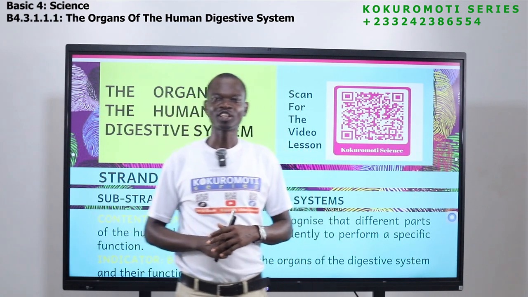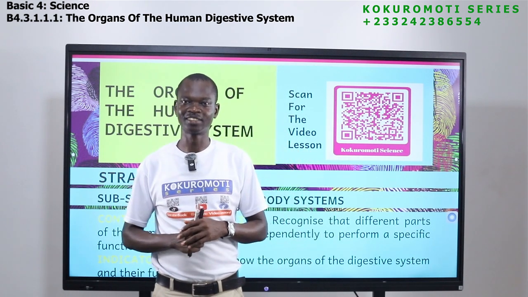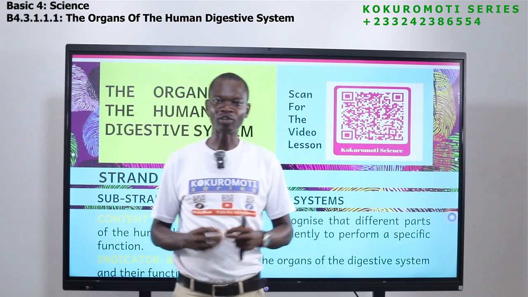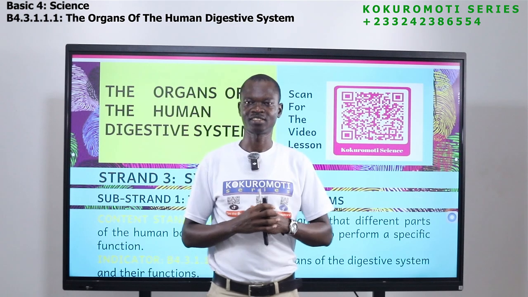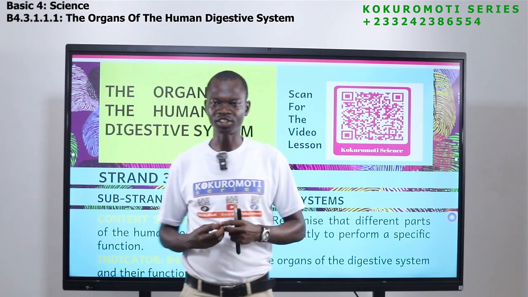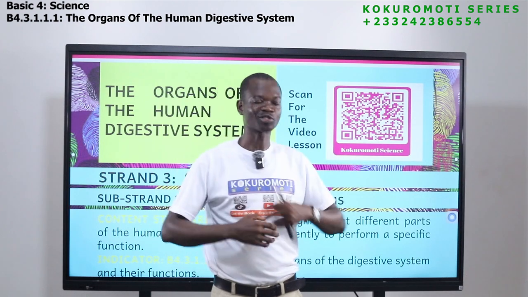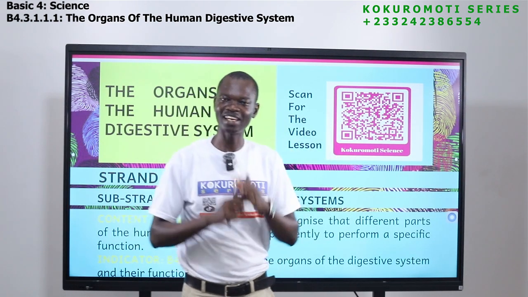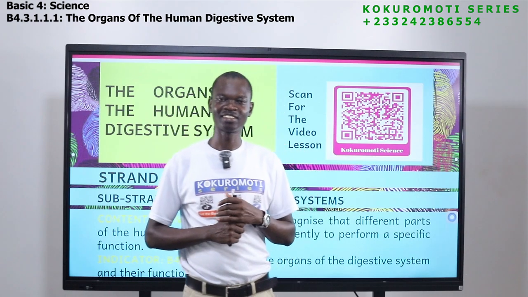You eat every day, right? You chew bones. You eat banku, fufu, rice, rice balls, porridge, and kokonte, yes, kokonte, yam, plantain, and the rest.